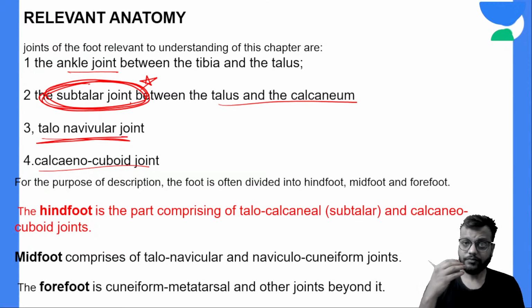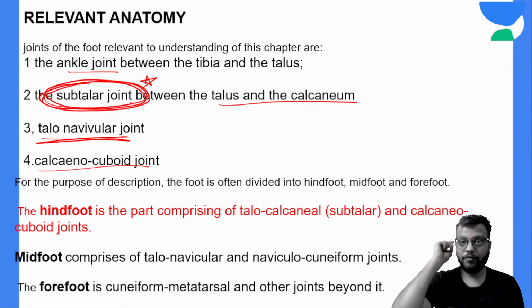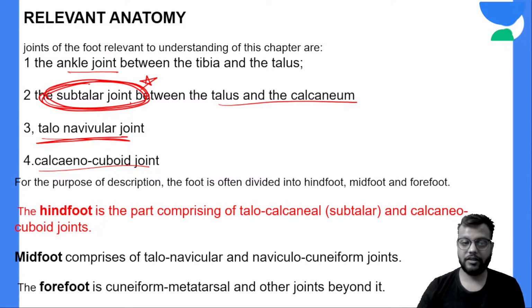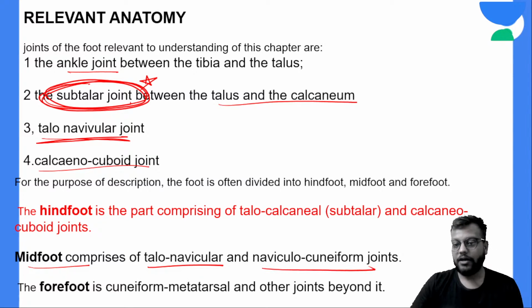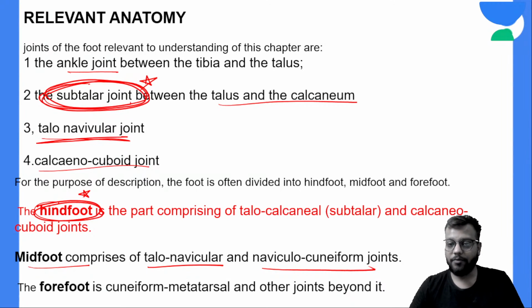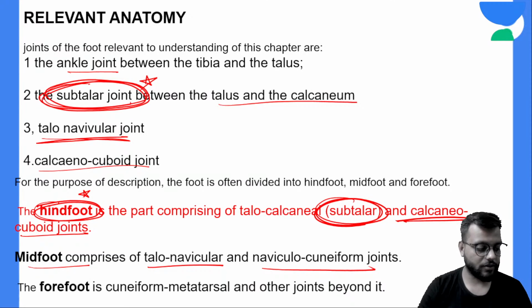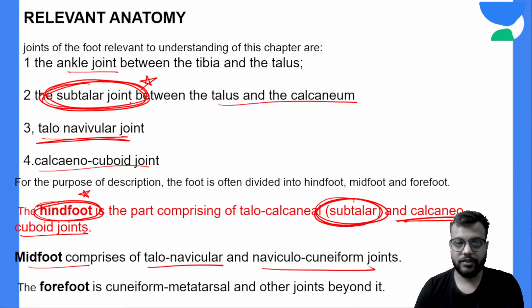Okay, now foot basically is divided into hind foot, midfoot, and forefoot. So forefoot is the most distal part of the foot, which contains the heads of the metatarsals and the phalanges, etc. The midfoot will contain the talonavicular and the navicular cuneiform joints, whereas the hind foot, which is the most important part where most of the pathology related to the clubfoot is seen, comprises two very important joints, the subtalar joint and the calcaneocuboid joint. So this is your hind foot, very important, remember this कि hind foot में कौन कौन से joints आते हैं.